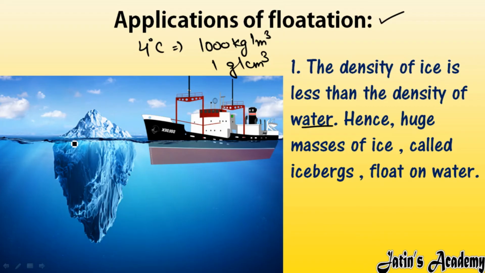Because you can see here the volume of this iceberg is very high. We know the formula: density is equal to mass by volume. If volume is more, it means density is less. So as compared to water, this iceberg has less density. If the iceberg has less density, that object will float in water. That is why this iceberg is floating on water.